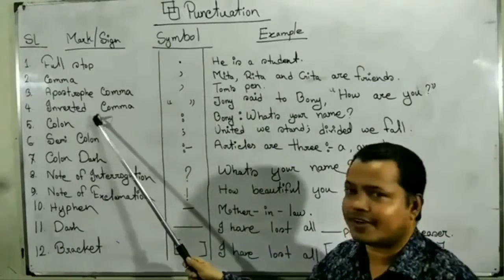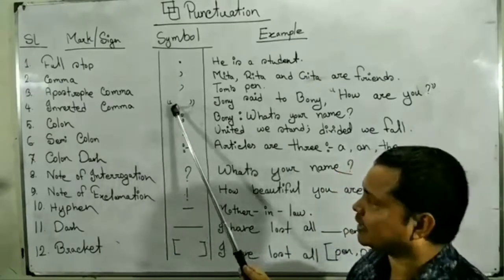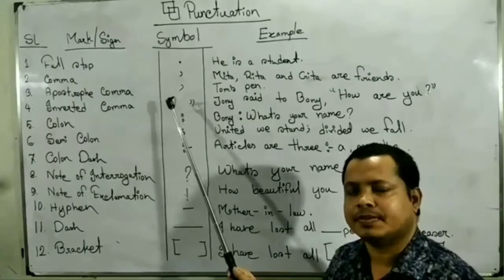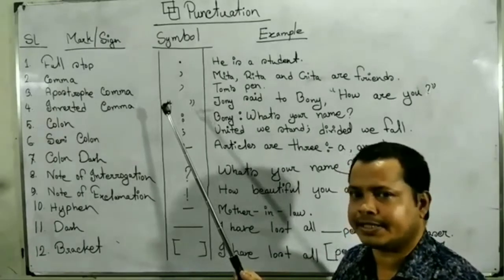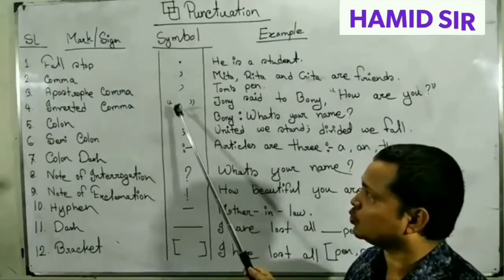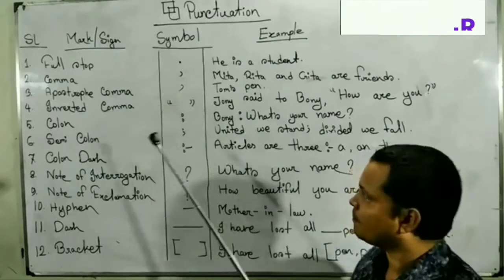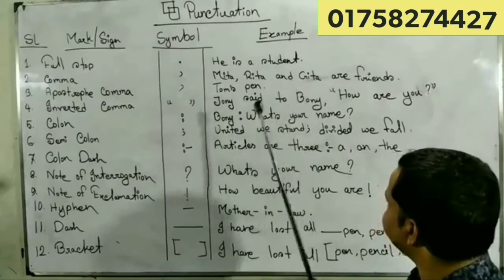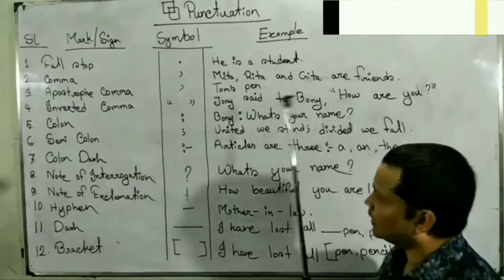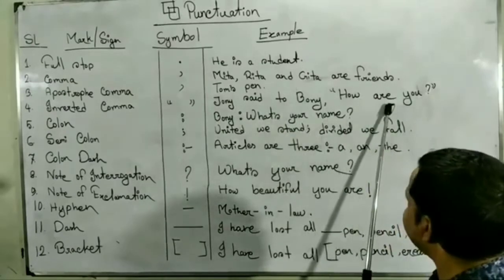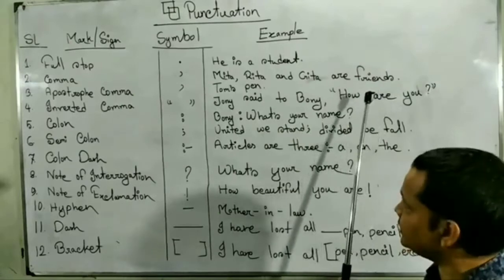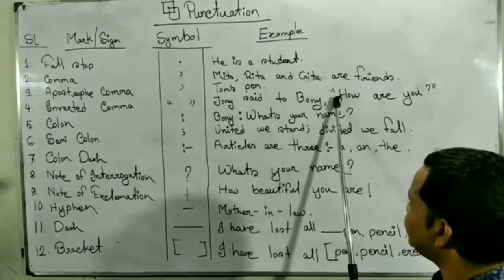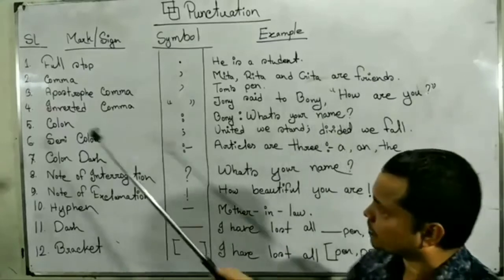Number 4, inverted comma. We find it in direct narration. The main speech of the speaker in direct narration is with inverted comma. Example, Johnny said to Bonnie, "How are you?" Here, "How are you" is the main sentence of the speaker Johnny. So, we have to use here inverted comma.